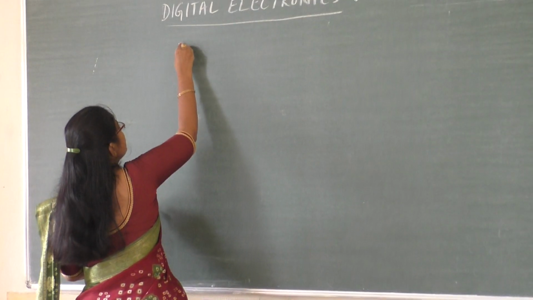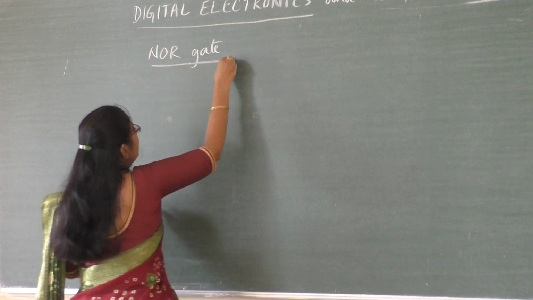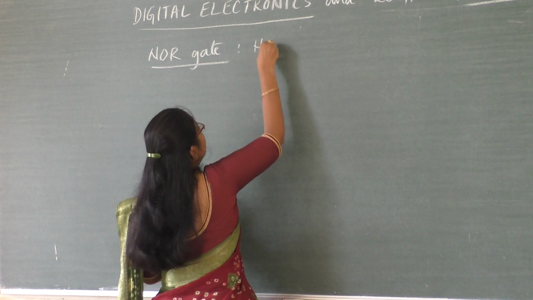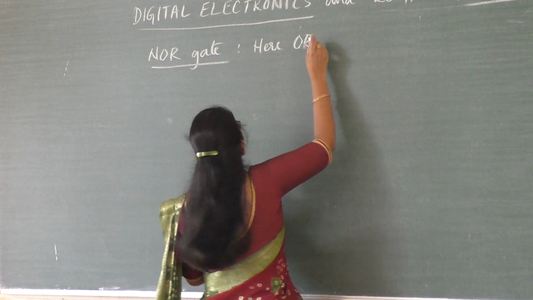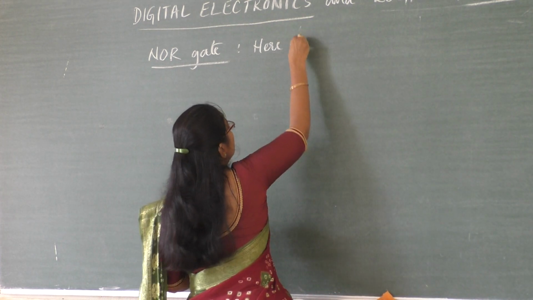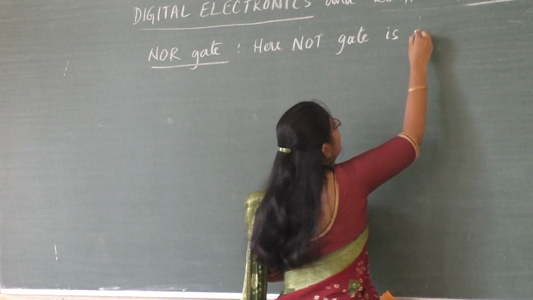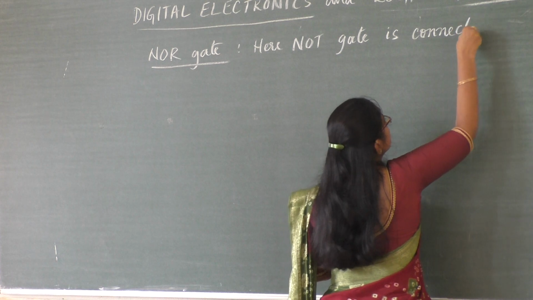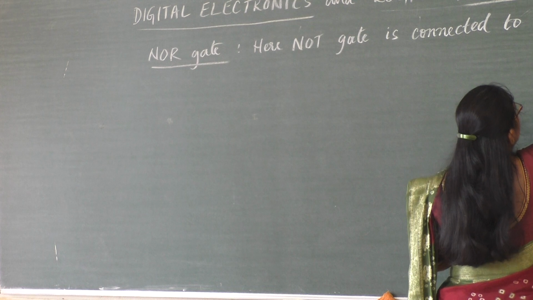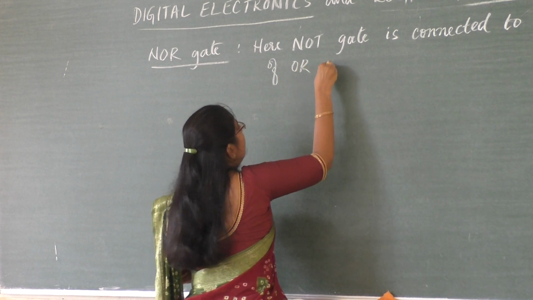So our next is the NOR gate. How do we get this NOR gate? How is this circuit formed? Here, a NOT gate is connected to the output of an OR gate.